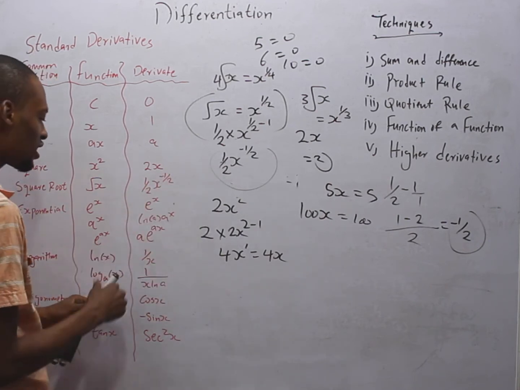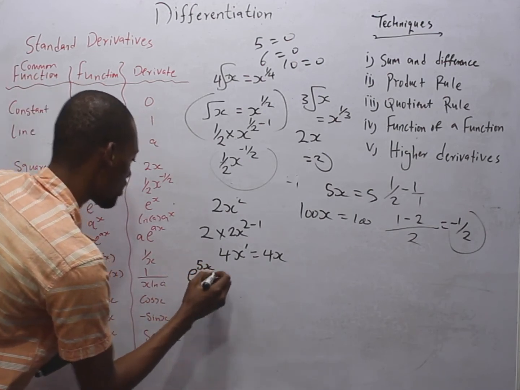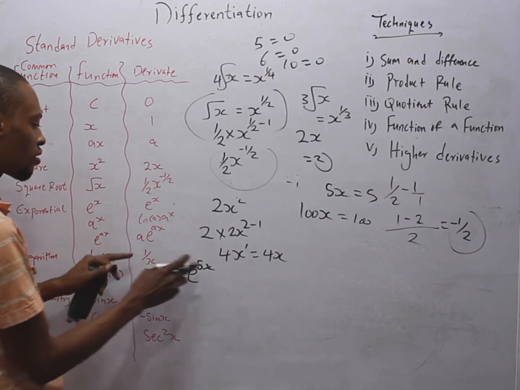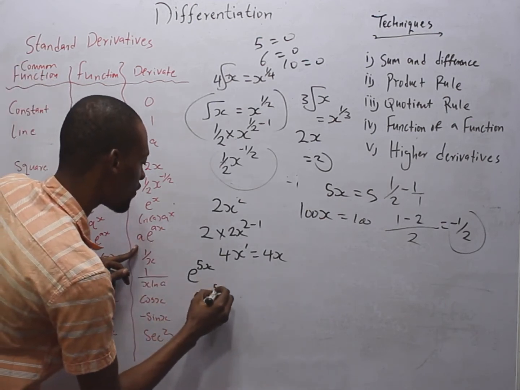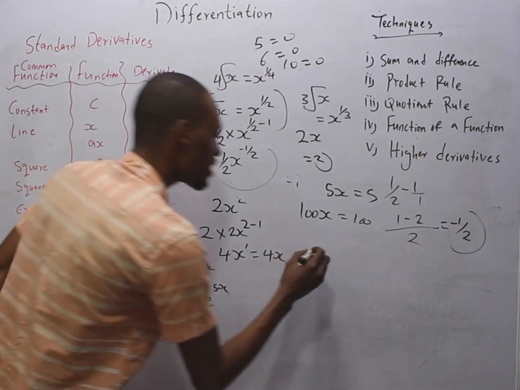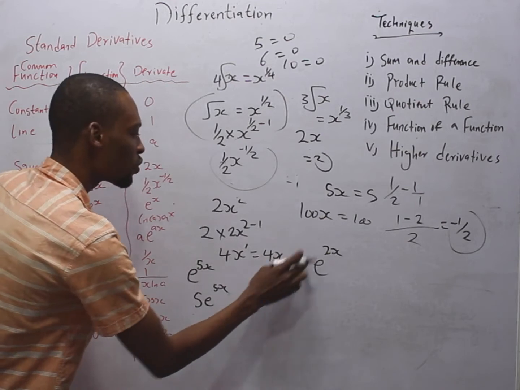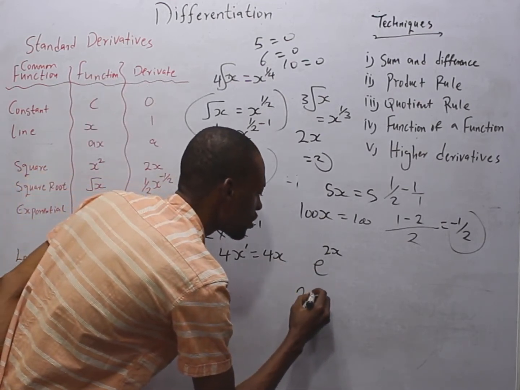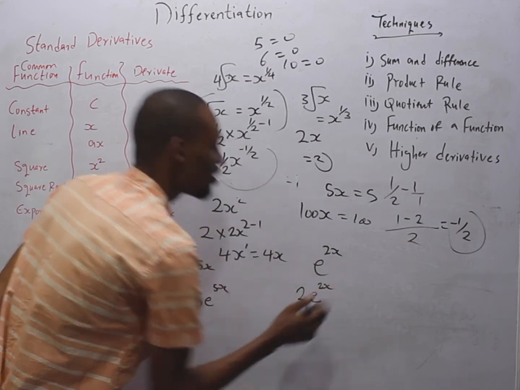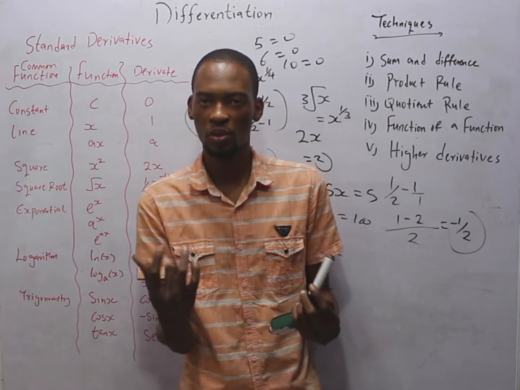Exponential as is the same thing as exponential constant, let's say 5s. When you differentiate it, the constant comes down. So you have 5 exponential 5s. If you differentiate exponential 2s, 2 comes down to multiply the exponential to have 2 exponential 2s. So that is differentiation of exponential function.